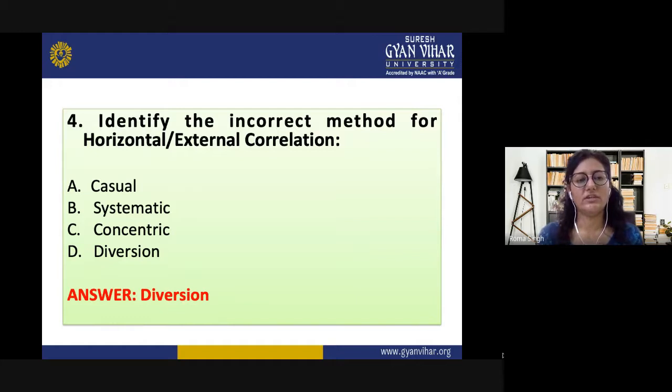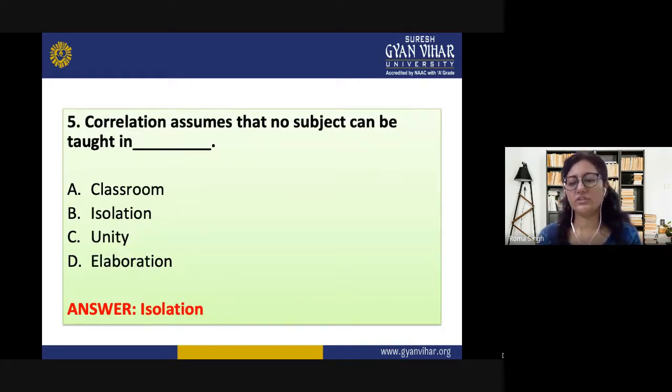The next question is, identify the incorrect method for horizontal or external correlation. The options are causal, systematic, concentric, or divergent. So here we can see the first three options are the methods of horizontal correlation, and divergent is not the correct answer.